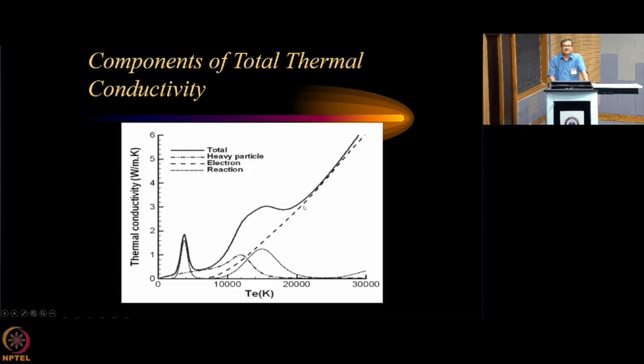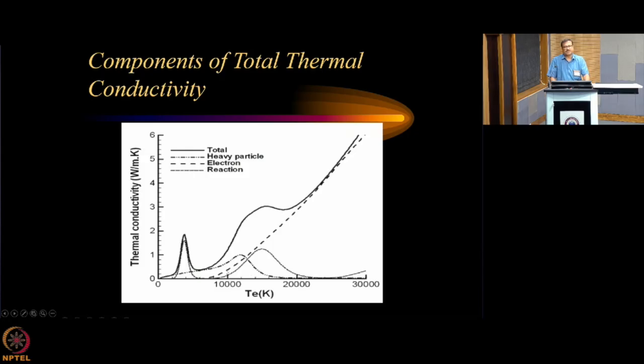This dotted curve which is increasing is the electron thermal conductivity, this one is for the heavy particles, and this one is the total. This one is for reaction, this is the dissociation reaction where this hump is there, this is the first ionization reaction where this hump is there, this is the electron one and this is the heavy species one. Heavy species include the ions and the neutrals.